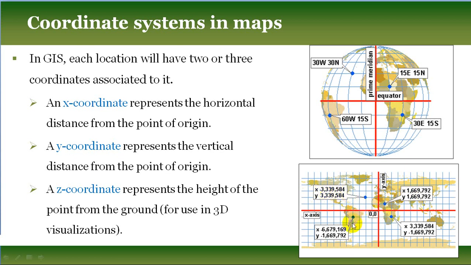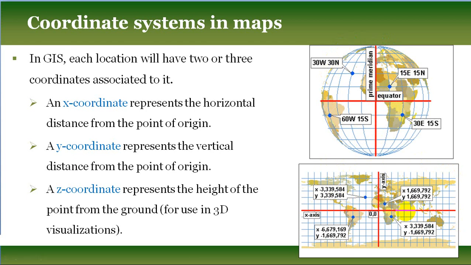This is the third quadrant, both x and y negative. This is the fourth quadrant where x is positive, y is negative. So this is the three-dimensional globe surface. When we project it on a flat paper, a two-dimensional map, we will get this type of coordinate system.